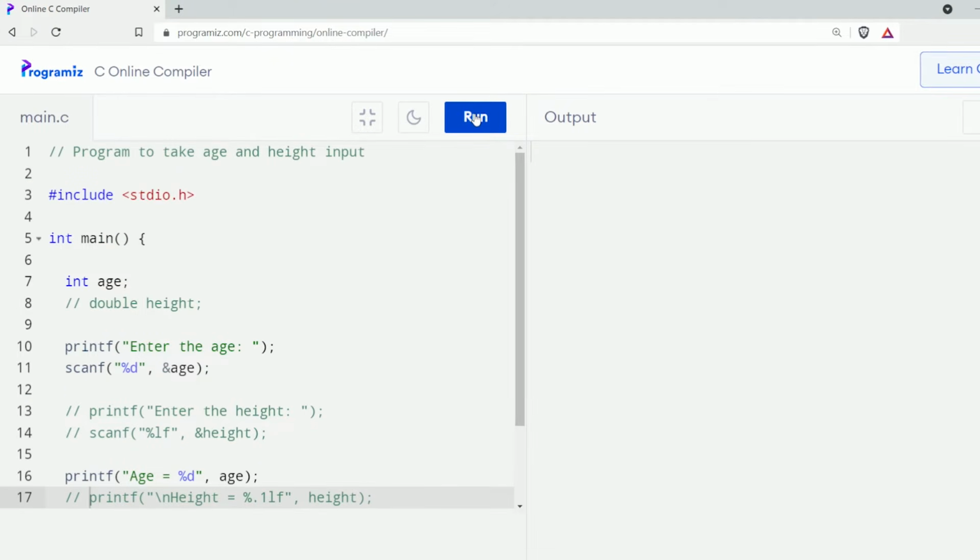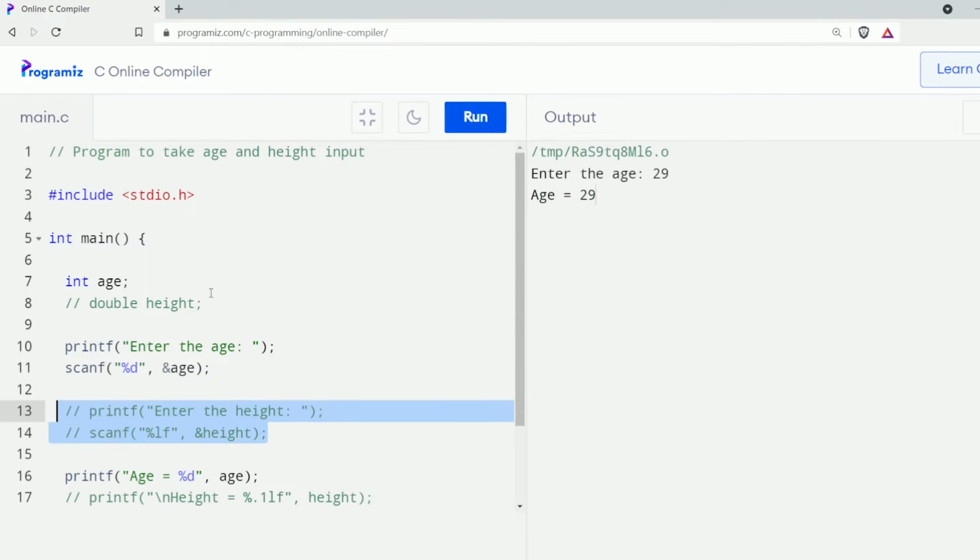Now let me run this code. As you can see, it says enter the age. I'll enter 29 and press enter. Here the output says age equals 29, but these lines are completely ignored.